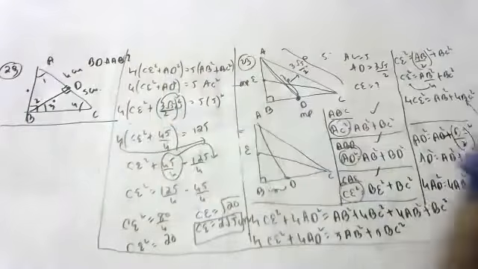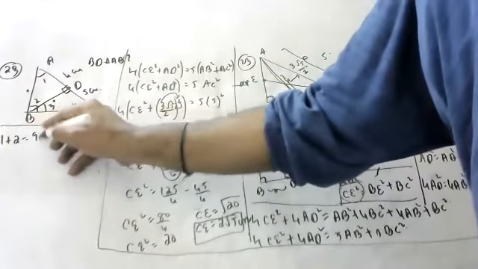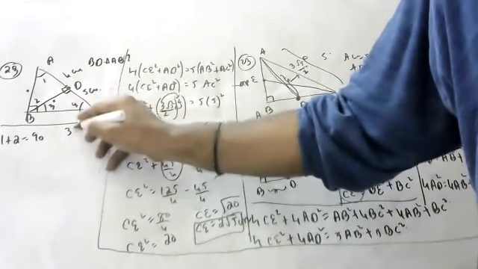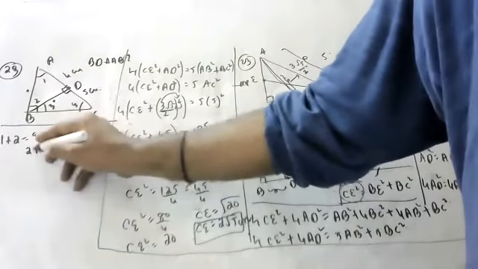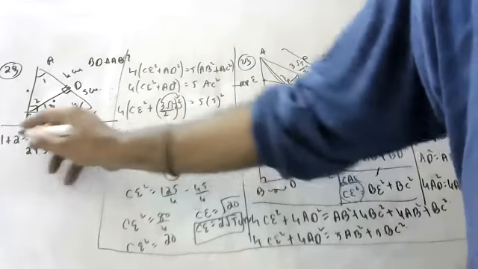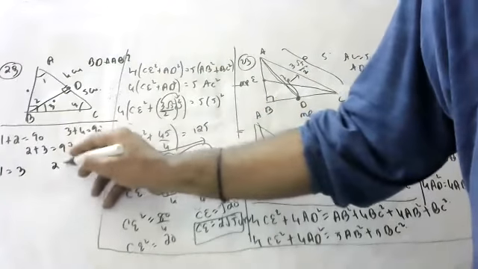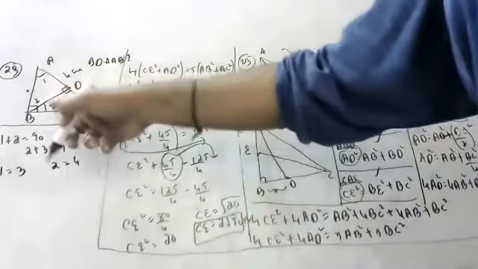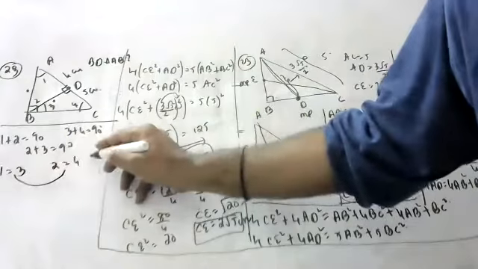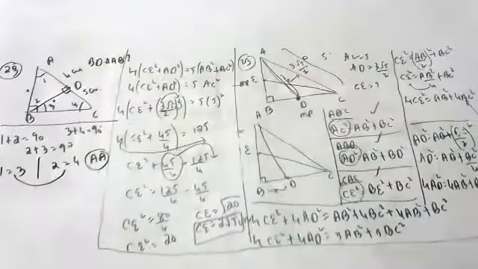Be careful that I am doing, children. 1 plus 2 is how much? 90. 3 plus 4 is how much? 90. 3 plus 2 is how much? 90. 2 gone, 1 is equal to 3. 3 gone, 2 is equal to 4. So children, here 1 and 3 are equal, 2 and 4 are equal, by AA similarity. By AA similarity, these both triangles are similar.